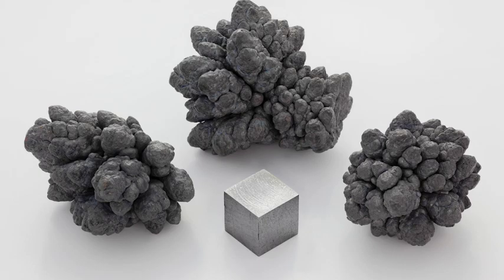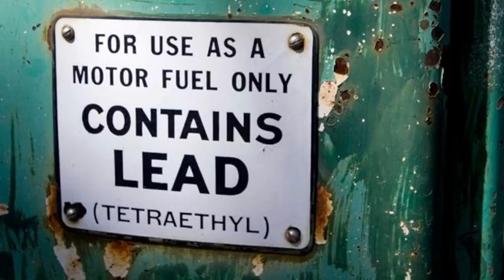Lead continued to be used for hundreds of years afterwards in plates, pipes, jewelry, cutlery, and eventually, gasoline. In 1921, in an effort to solve the problem of engine knocking in cars, Thomas Midgley Jr. invented tetraethyl lead, branded as just ethyl. Ethyl would go on to become one of the most used gasoline types in the world and caused widespread pollution and lead poisoning that people continue to suffer from in affected areas today. Ethyl was banned in 1996, which is why you can find unleaded gas labels at old gas stations today.